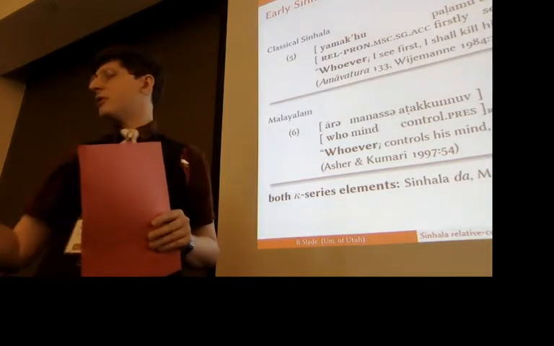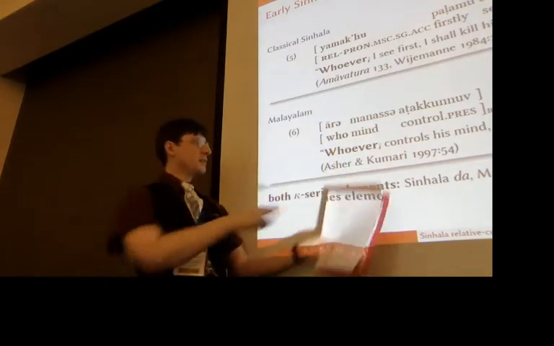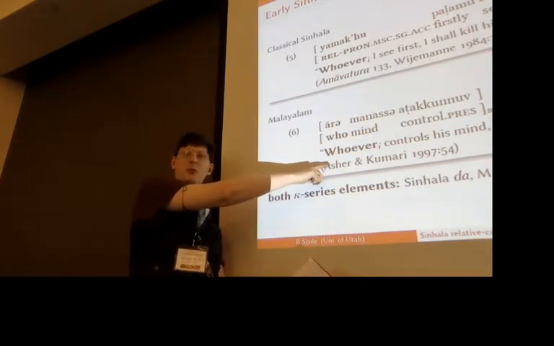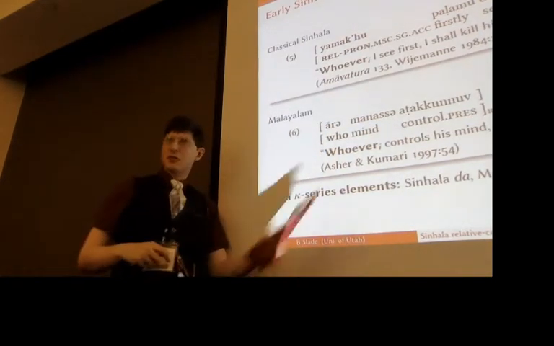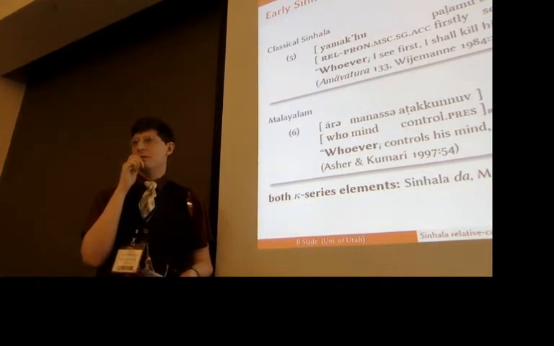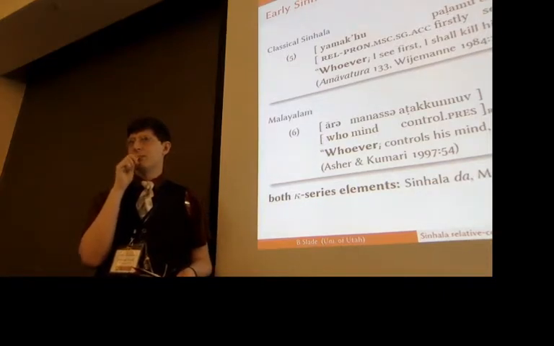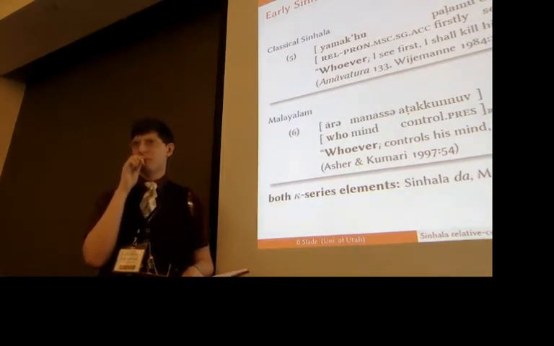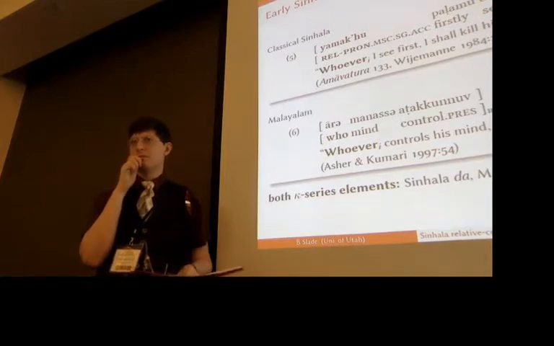But what about the second example? Because this one could be, if they are temporally distinct, right? So now this person controls his mind and obtains peace. Then another person controls his mind and then this other person.